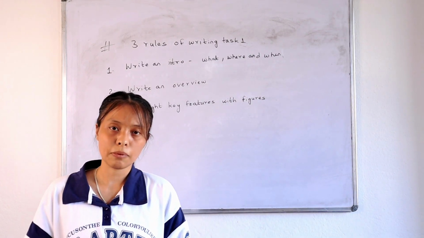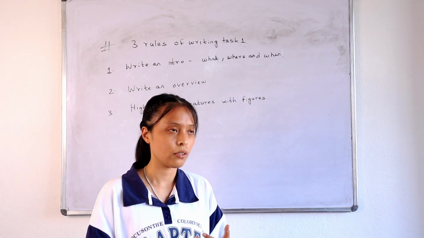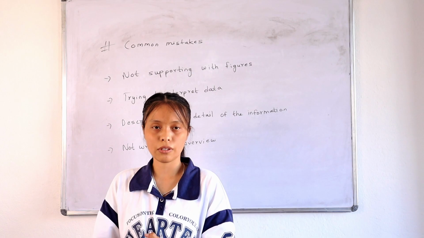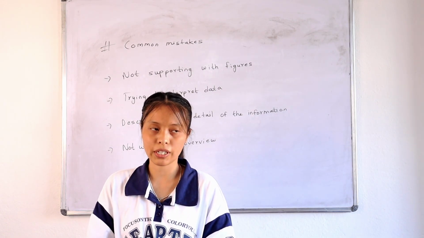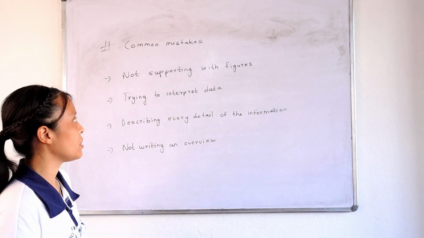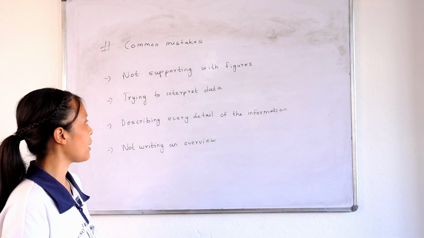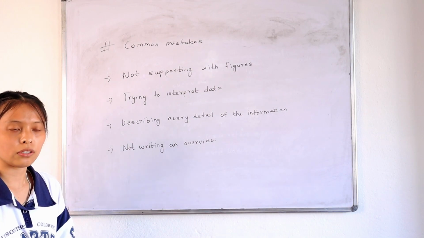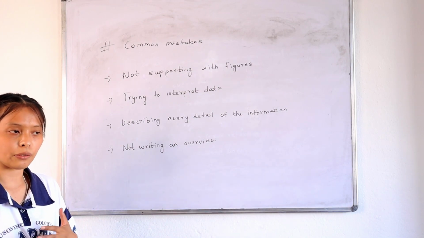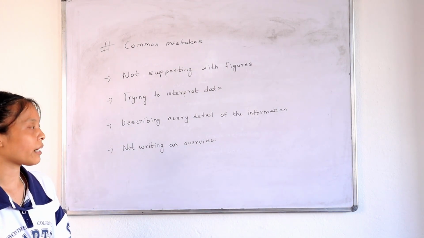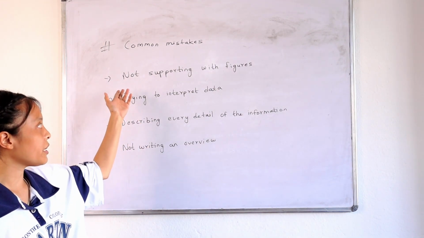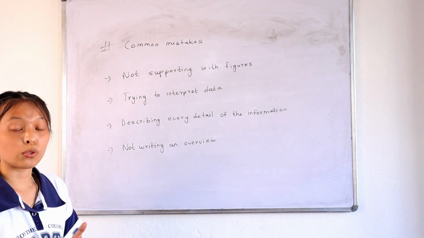Now let's talk about some of the common mistakes that candidates normally make in writing task one. You might be wondering why we are getting the lowest score in writing, and these might be some of the reasons why. The first common mistake is not supporting with figures. Always remember every piece of information that you present in your body paragraph should be supported by figures, which act as evidence. So make sure that you mention those figures.